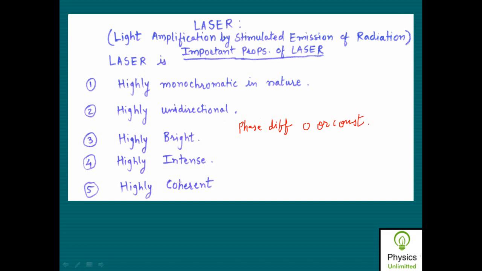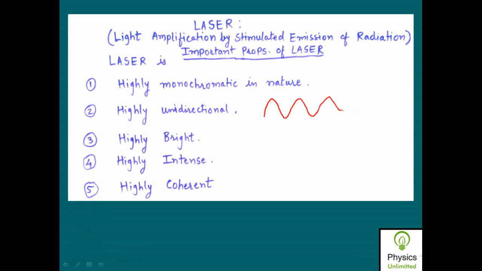One is called the temporal coherence, and the other one is called the spatial coherence. And in case of laser, both the coherences exist together, that is temporal coherence as well as spatial coherence. It exists in case of laser. So what is meant by temporal coherence and spatial coherence is, in case of a wave, suppose if this is one wave